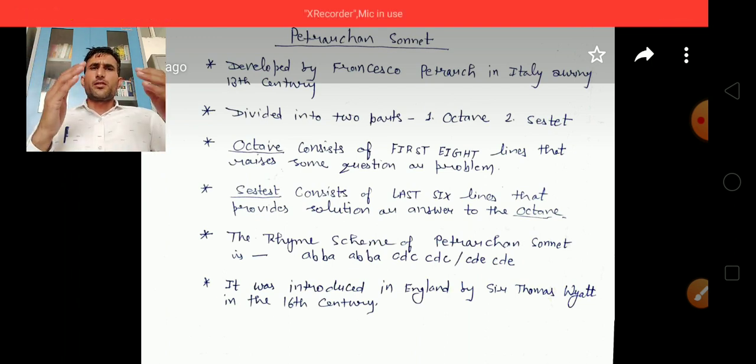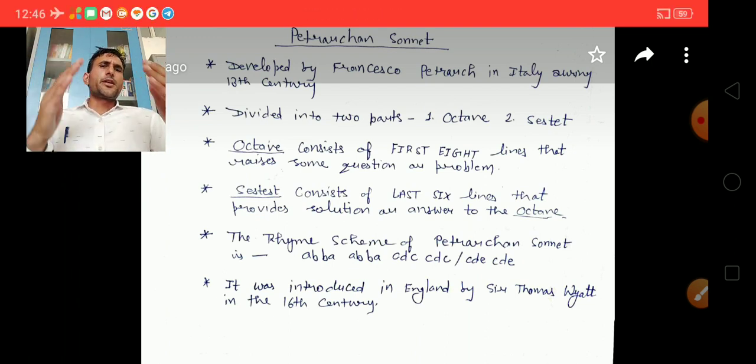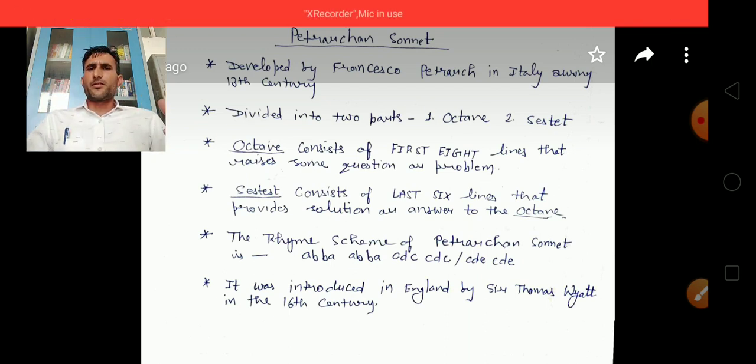So the Petrarchan or Italian sonnet is divided into 2 parts: the octave comprises the first 8 lines, and the sestet comprises the last 6 lines.